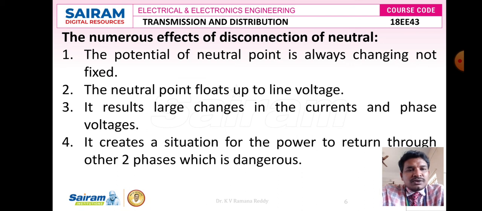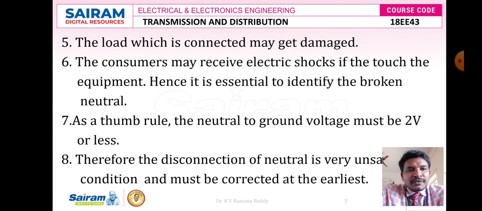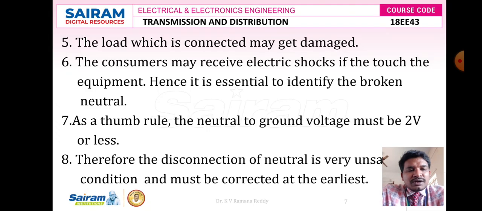Otherwise, the neutral point floats up to its line voltage value and there is a return of power back to the other two phases, which is always dangerous to the entire system. Otherwise we may damage the equipment. So in order to protect the equipment, to protect against electric shocks, and to protect the loads from huge electric currents, it is mandatory to correct it at the earliest, to protect the loads and equipment from electric currents and electric shocks.